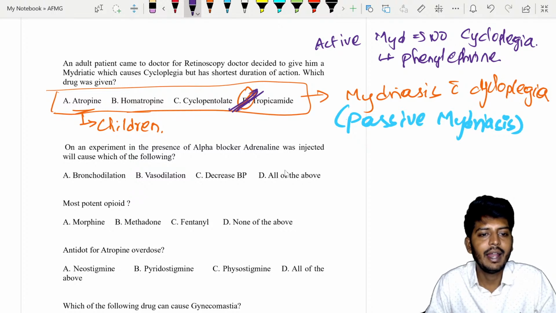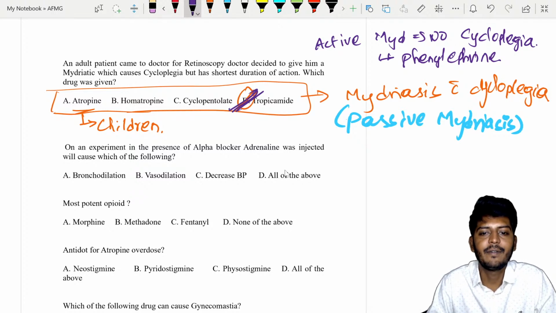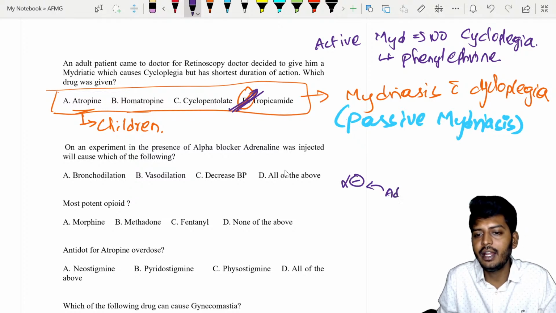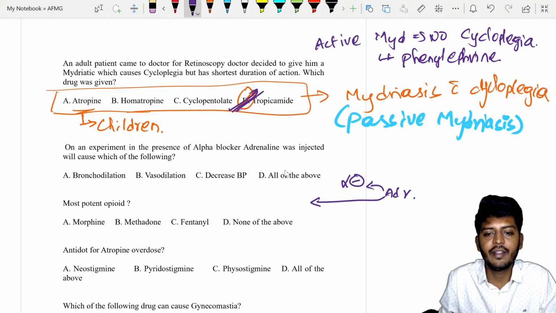In an experiment, in the presence of an alpha blocker, adrenaline was injected. What can be expected? Alpha receptors are blocked, so adrenaline will act on beta 1 and beta 2.